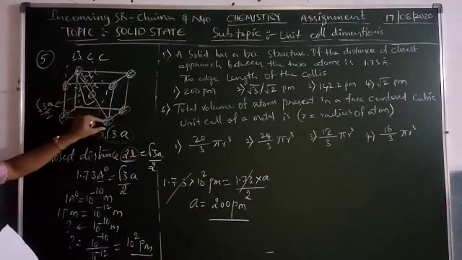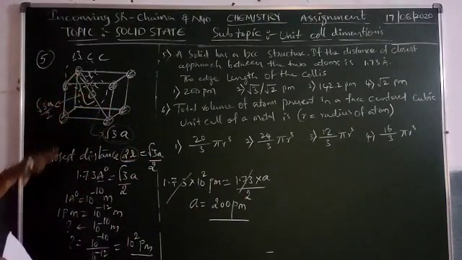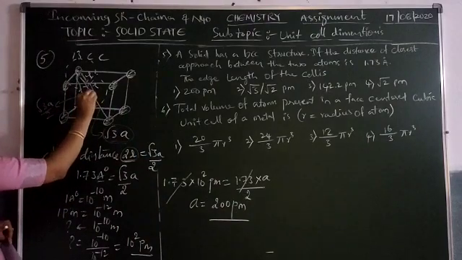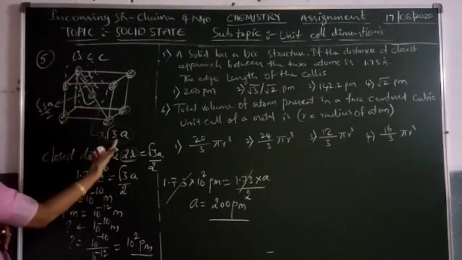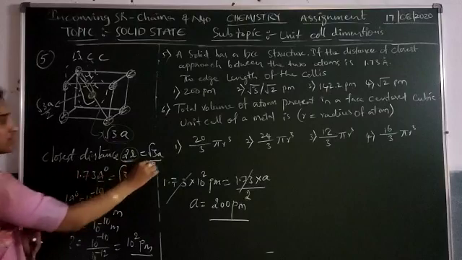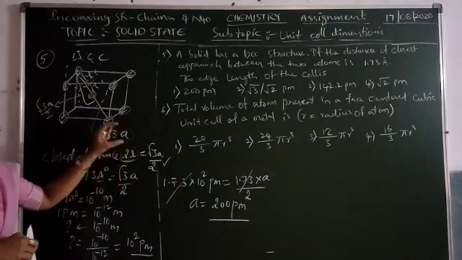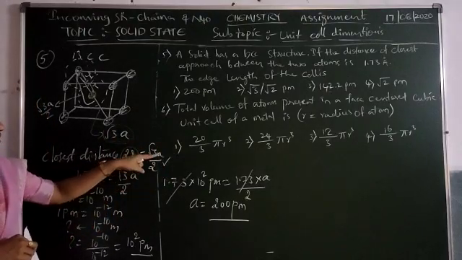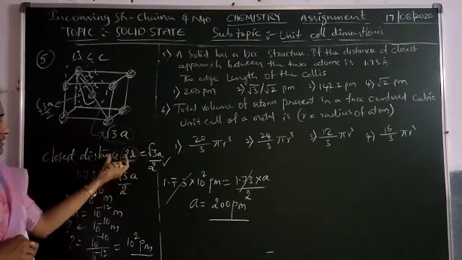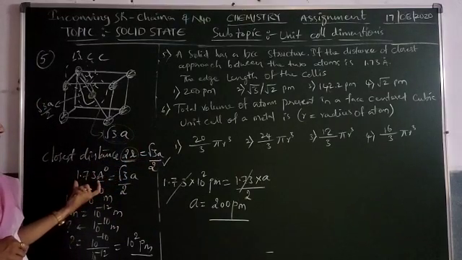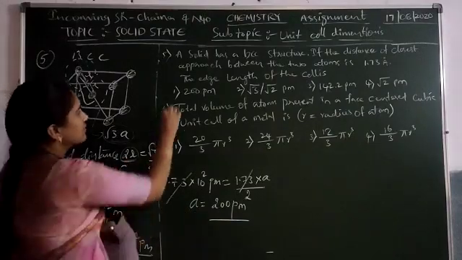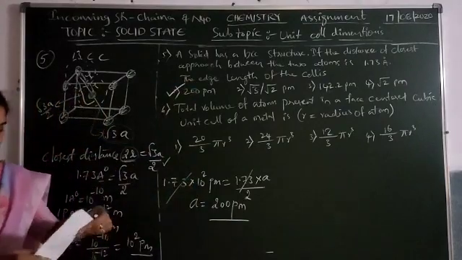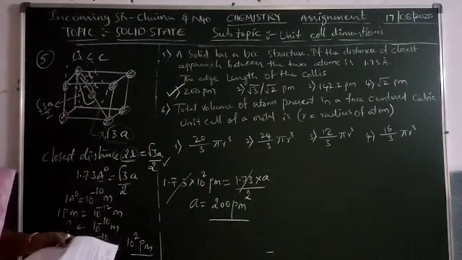In the body diagonal, always consider the closest approach as the distance to the center of the atom, the atom located at the center of the body in BCC. That's why half of the body diagonal is the closest approach. The first nearest neighbor distance in BCC is root 3a by 2, which is 1.73 angstroms, and from this you can find the a value. The answer is the first option, 200 picometers.